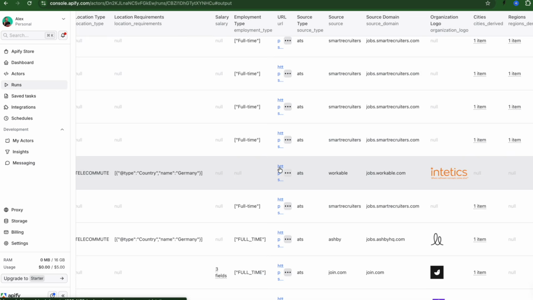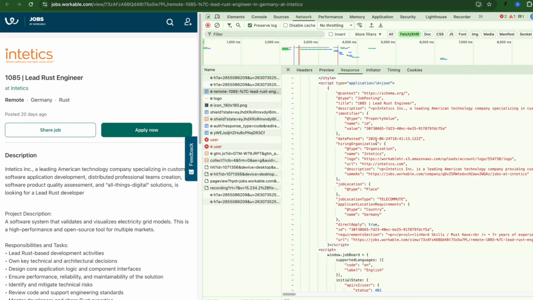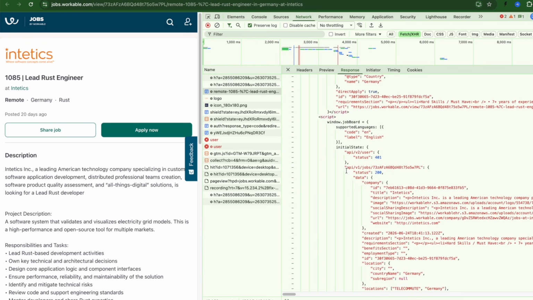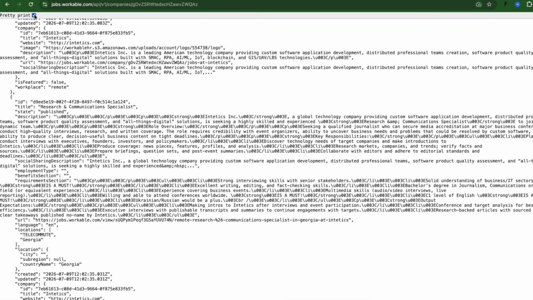For example, let's click on the position URL with the network tab open in DevTools. It turned out even easier than I expected. You see, it exposes their job feed directly in the inline script. We can see the company ID here. Let's check. And here we are, our JSON feed with the open positions.